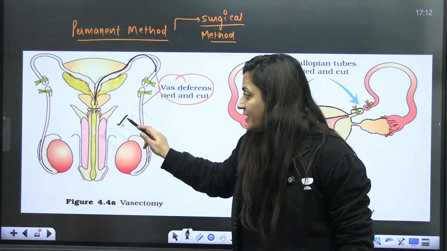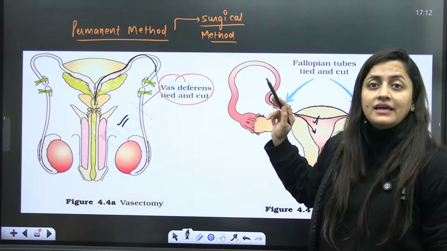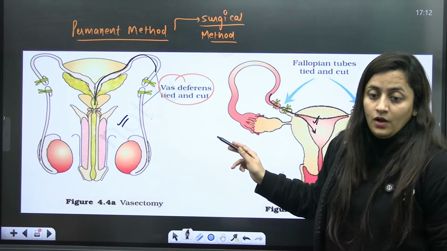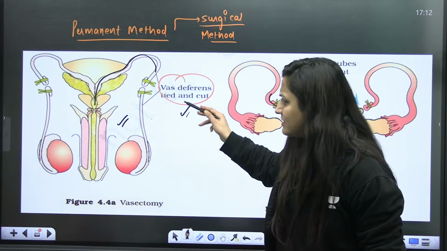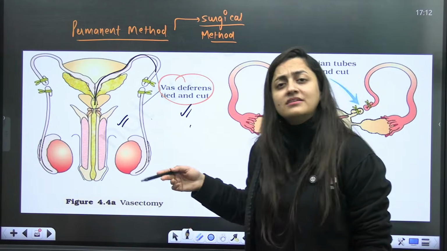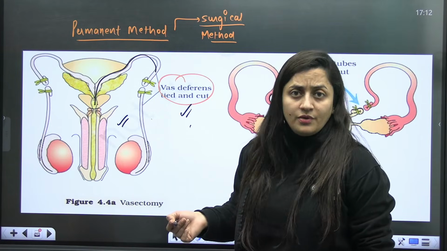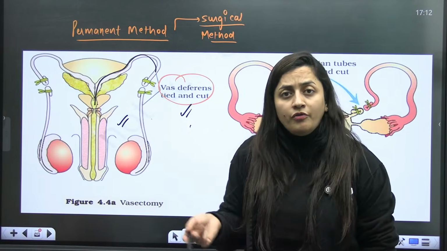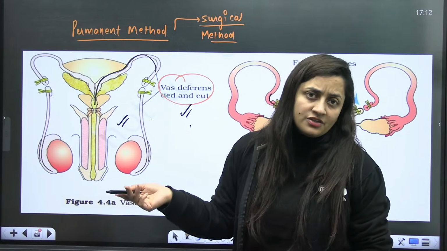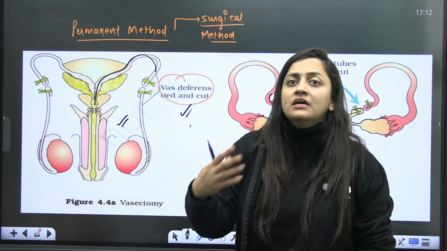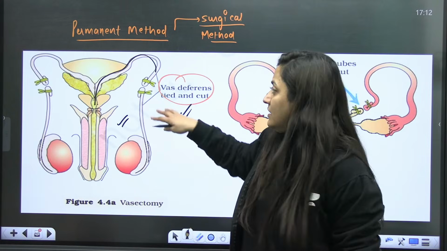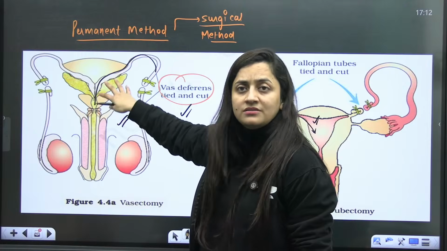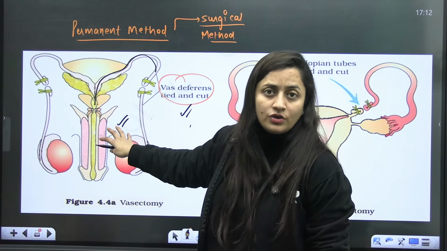Okay, so that's why these are the permanent methods, right? They are basically causing sterility. It's not like that immediately, and this vasectomy is a minor surgery. It is not that immediately after the vasectomy the male can go for unprotected sexual intercourse and pregnancy will not be there. No, it's not like that, because even after this surgery, there are chances that some sperms are still stored there, right?